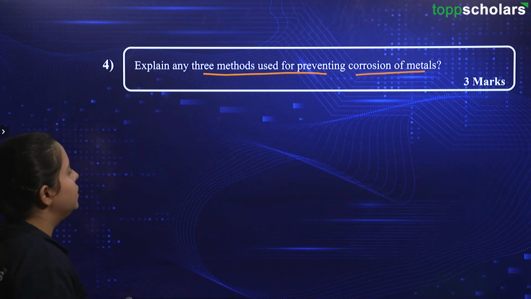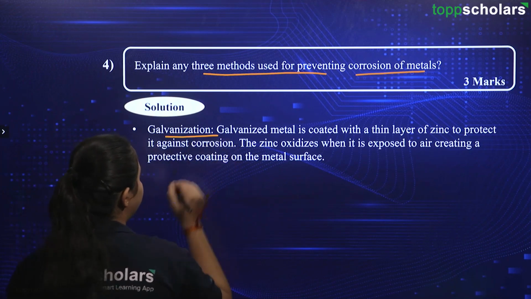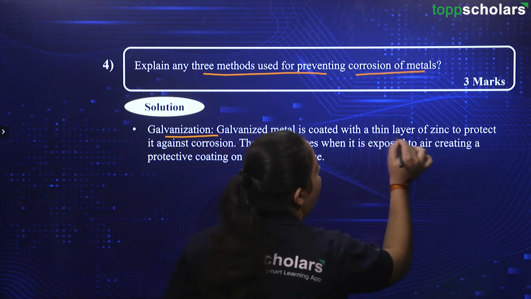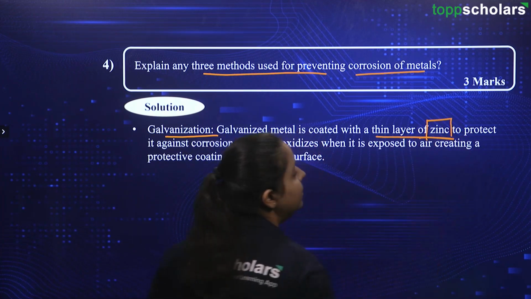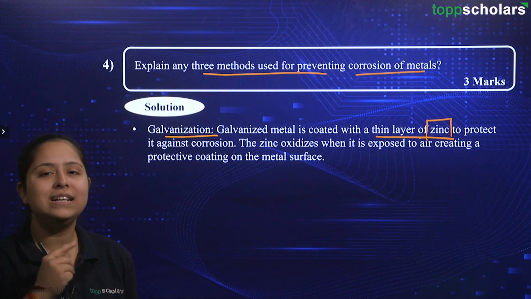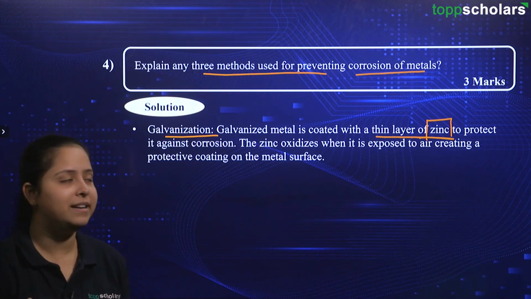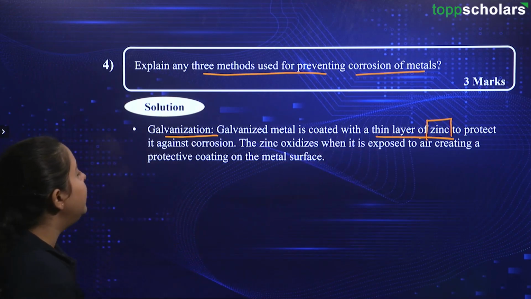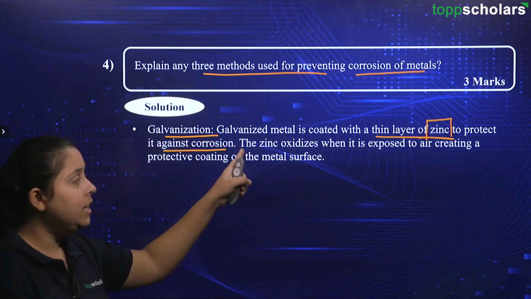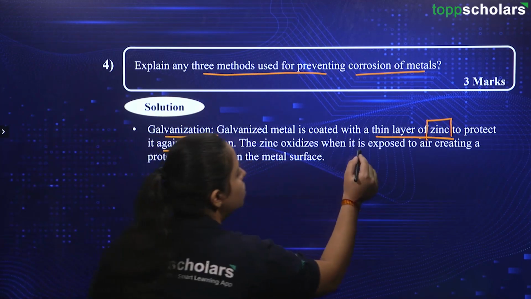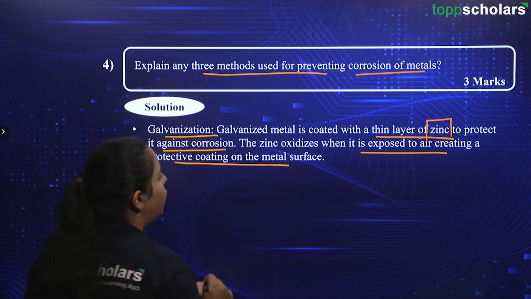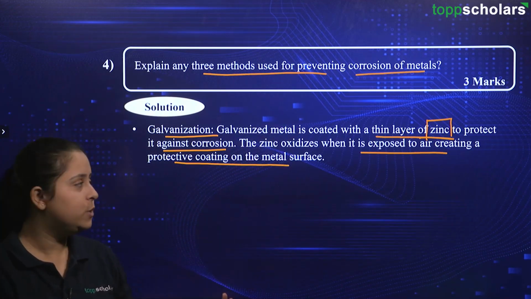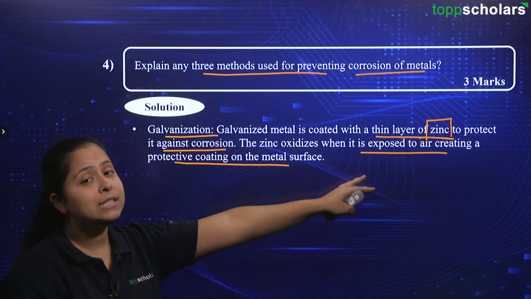Going ahead for the solution part, the very first thing we are going to learn is galvanization. Galvanized metal is coated with a thin layer of zinc. Please remember this word, zinc, with the chemical formula Zn. This is a metal. So, galvanized metal is coated with a thin layer of zinc to prevent it from corrosion. The zinc oxidizes when it is exposed to air, creating a protective coating on the metal surface. So, after oxidization, zinc oxide is formed, and this is formed due to exposure to the air.